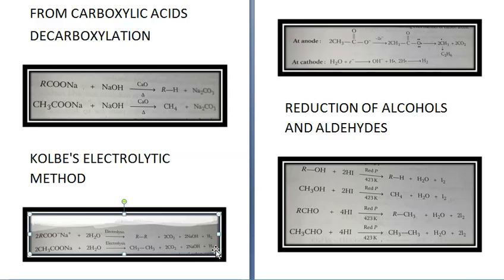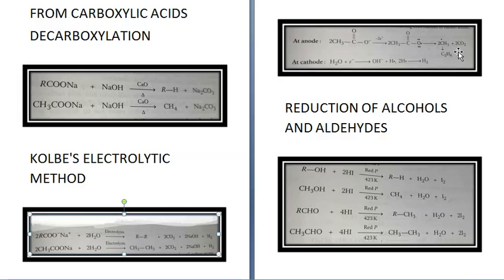What is the reaction that is taking place? At anode, two molecules of CH3COO minus get converted into 2CH3COO, they lose 2 electrons and then they get converted into 2CH3, that is C2H6 plus 2CO2.